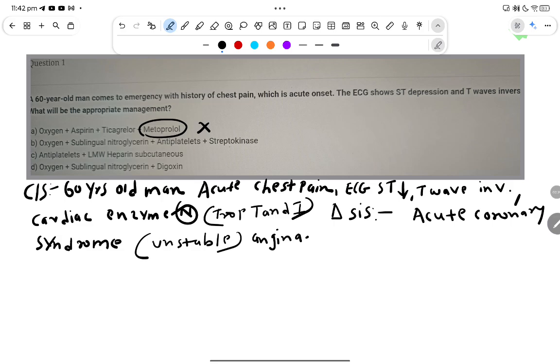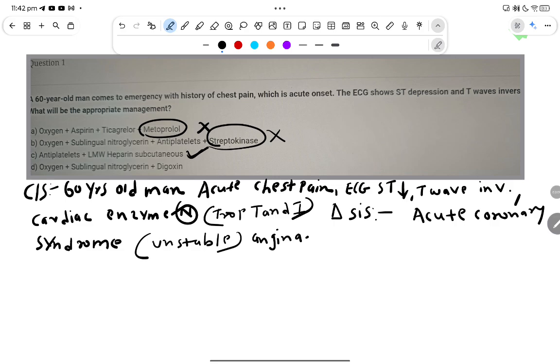Antiplatelet can be given. Streptokinase is a thrombolytic agent. We are not doing thrombolysis in unstable angina, so this is also a wrong option. Antiplatelet and low molecular weight heparin: yes, it decreases plaque formation and reduces the risk of myocardial infarction, so this can be given.